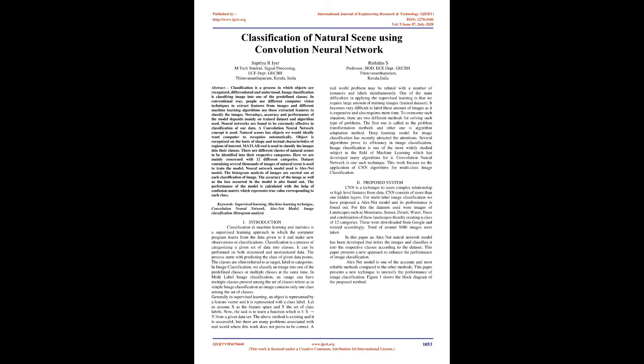MATLAB tool is used to classify the images into their classes. There are different classes of natural scenes to be identified into their respective categories. Here we are mainly concerned with 12 different categories. A dataset containing several thousands of images of natural scenes is used to train the model. The neural network model used is the AlexNet model.